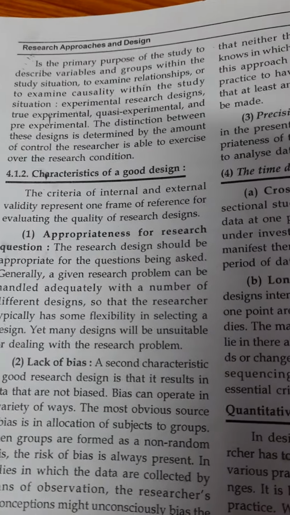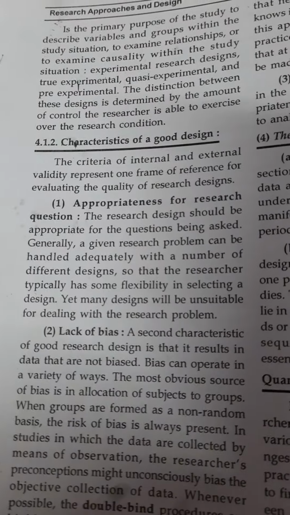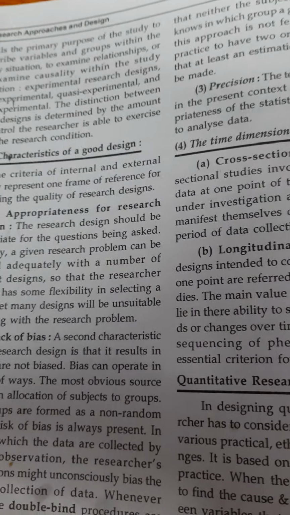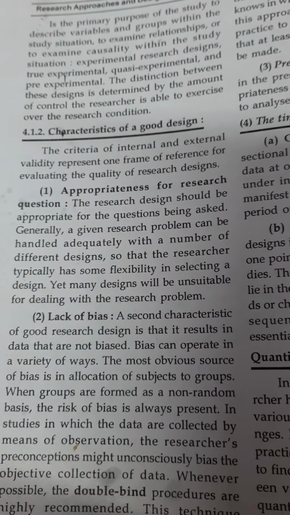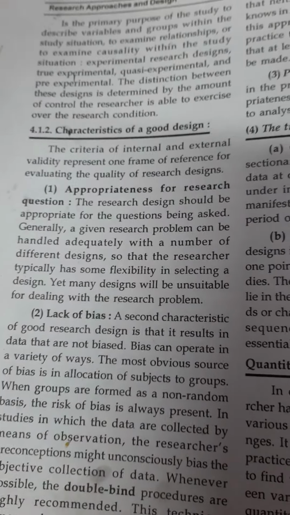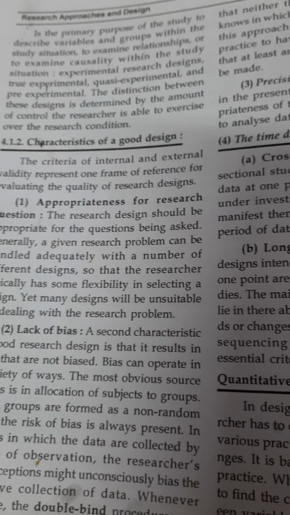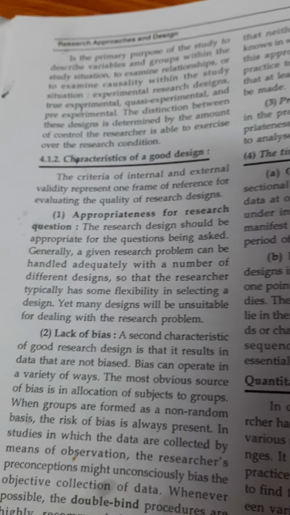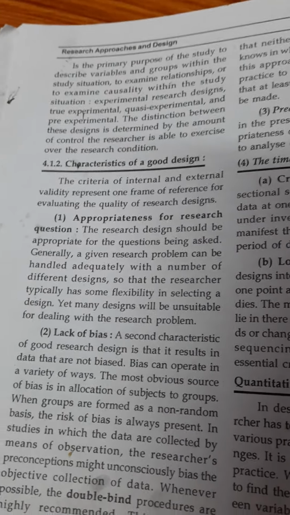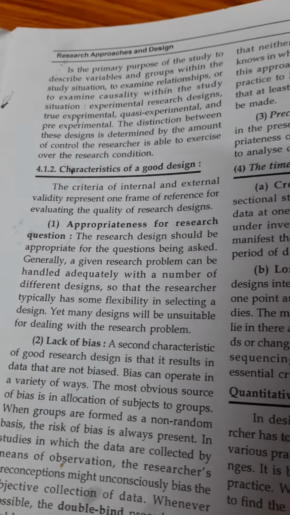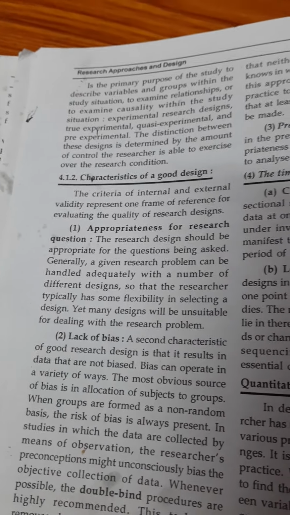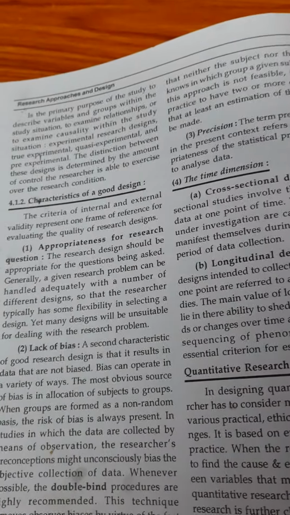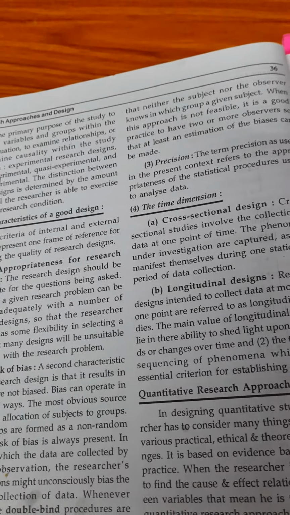Okay, what are all the characteristics of good research? The first one is appropriateness for the research question. When you are selecting the research design, it should be appropriate for your research question. When they are asking a research question, it should be answered by the research design. What sample the researcher has used is mentioned there, that is what type of sample you have taken. Understood? So the research design should be appropriate to the questions being asked.